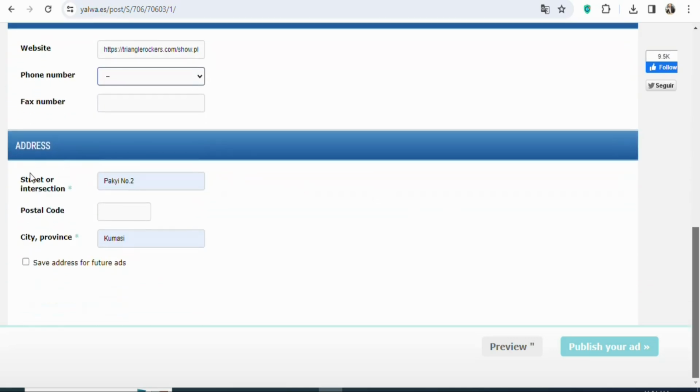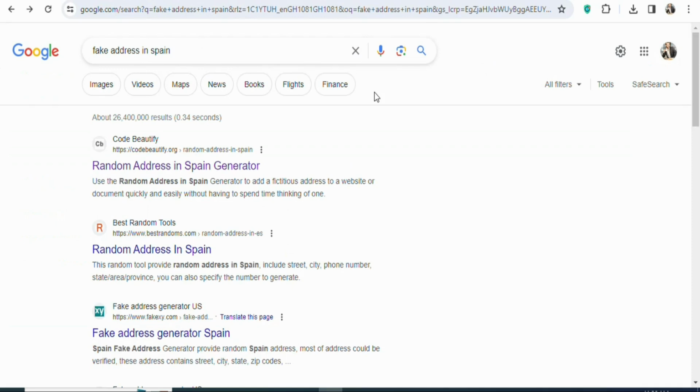You can see your address, street or intersection. You can see postal code, city and province. So you have to enter an address. What we are going to be doing is that we are going to enter a fake address. So just come on Google and then search for fake address in Spain. Once you click on it, you can see a lot of different websites that you can click on to get a fake address in Spain. I'm going to click on the first one, so just click on it.